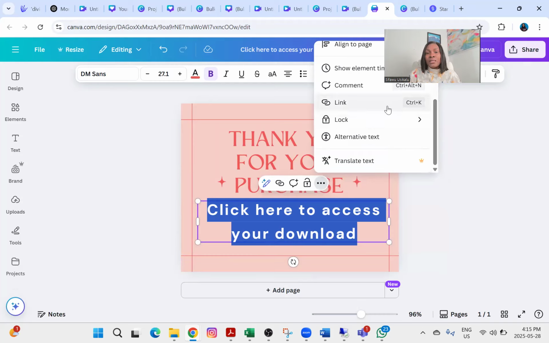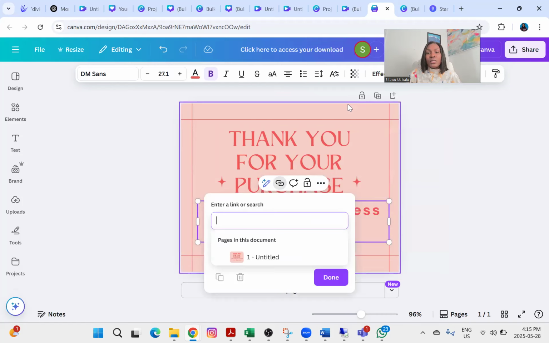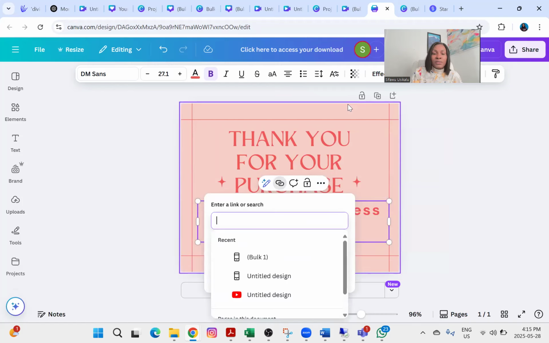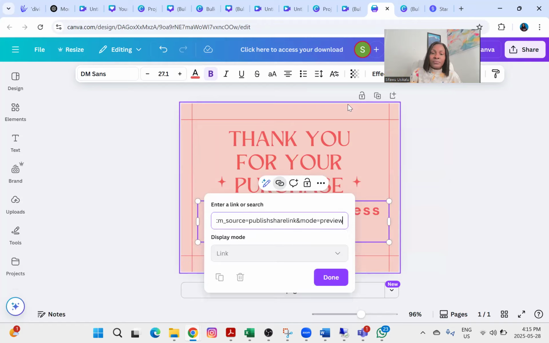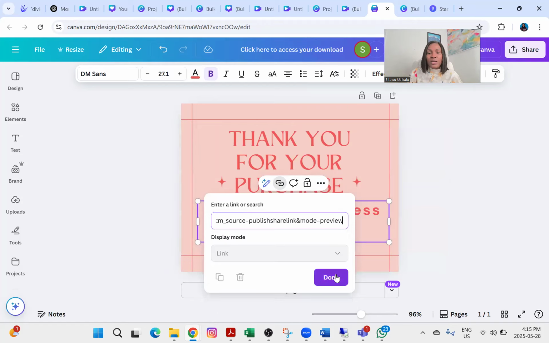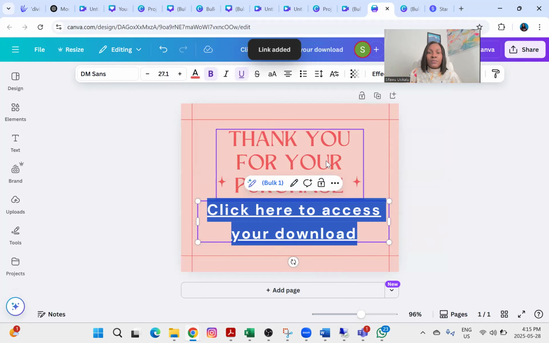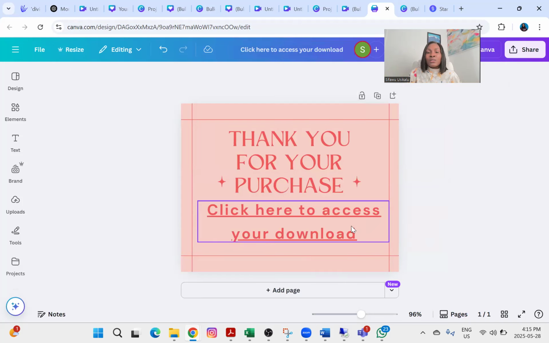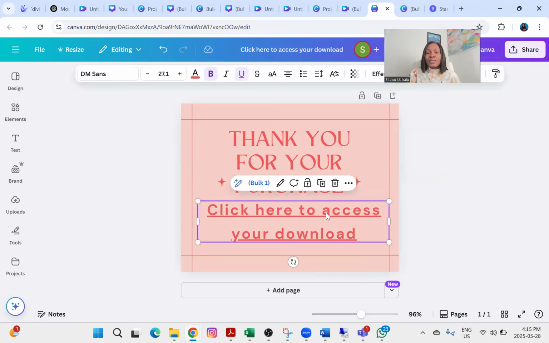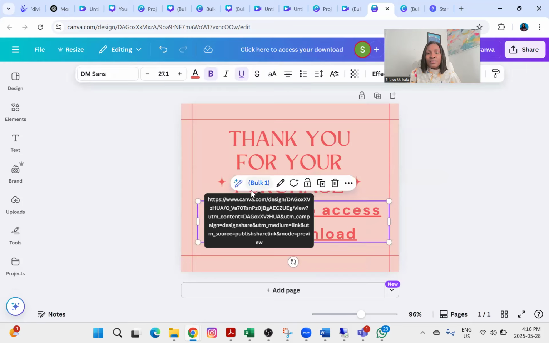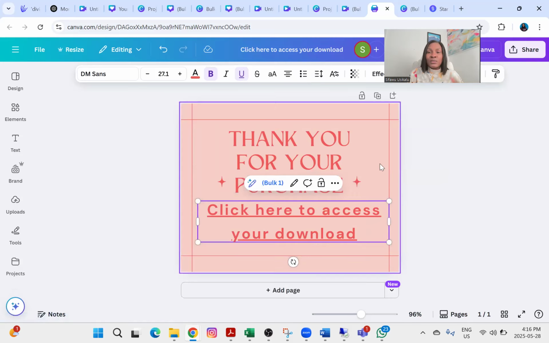And you can see it says link, right? I'm going to click on this and I would put the link I copied, the template link, now. I'm going to put it here. I'm going to click on done. So whenever they click on this, they will be able to access the link. You can see the link is already showing. So that is what we're going to be sending.